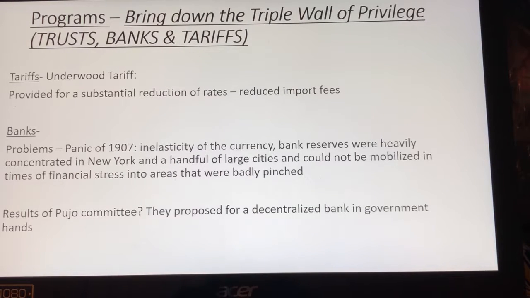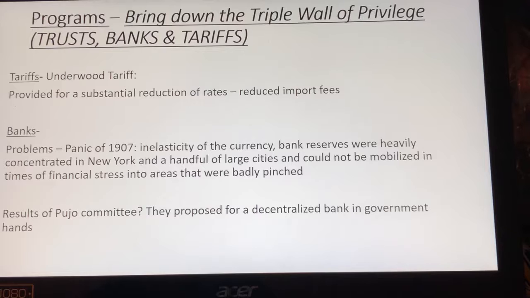The other thing is he's going to take down the tariff. We've seen this as a platform of the Democratic Party is always to lower the tariff, because the tariff means higher prices for consumers. We're going to see every single tariff, usually in U.S. history, is an upward revision, except this act called the Underwood Tariff. Just by its name, it tells you that this tariff is going under.